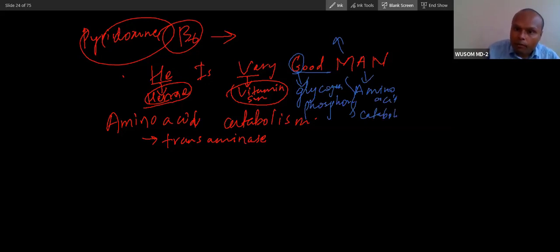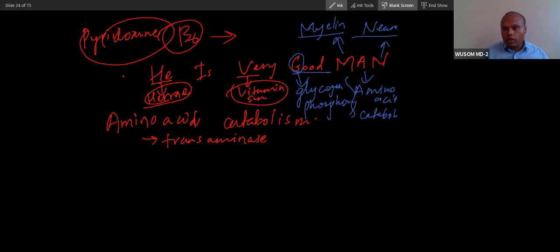M for myelin synthesis. Did you forget this? Myelin. N for neurotransmitter synthesis. So did you remember? Can you remember all this?